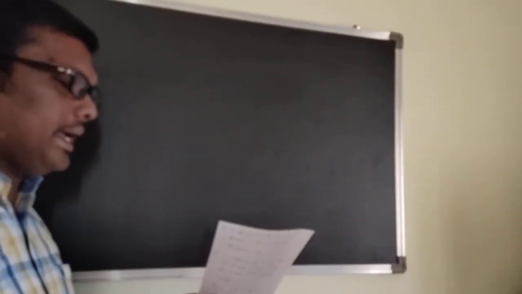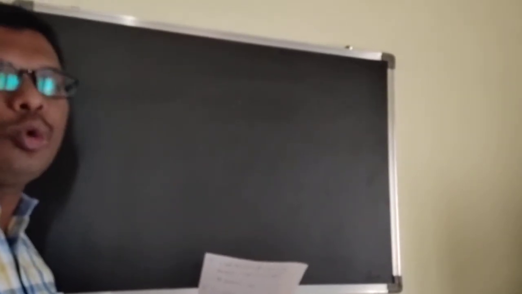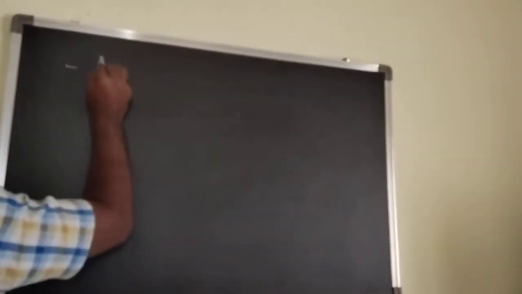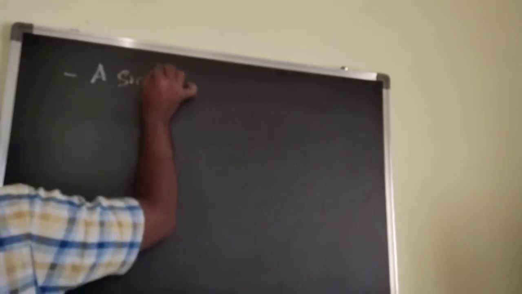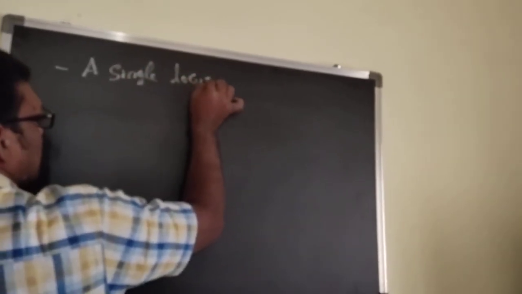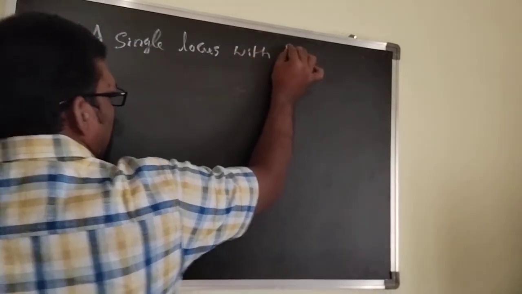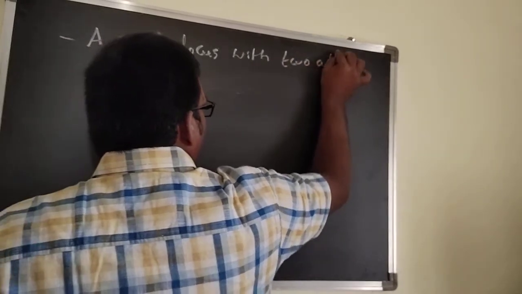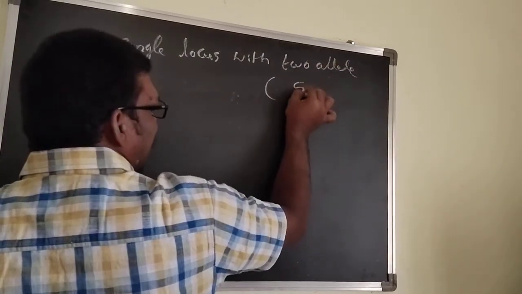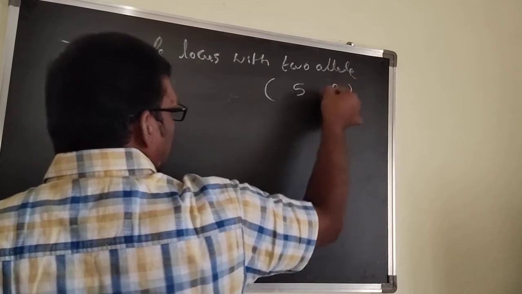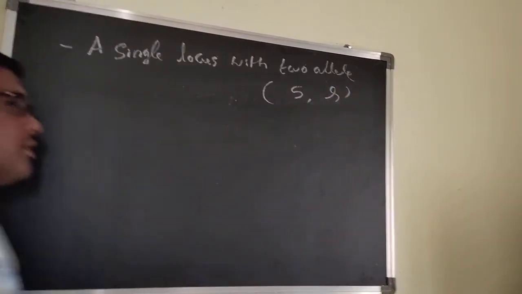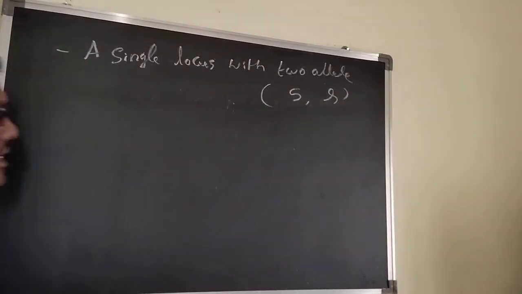Another question, a single locus with two alleles. One is the capital S, another one is the small s. You have to think this one is the dominant and this one is the recessive.